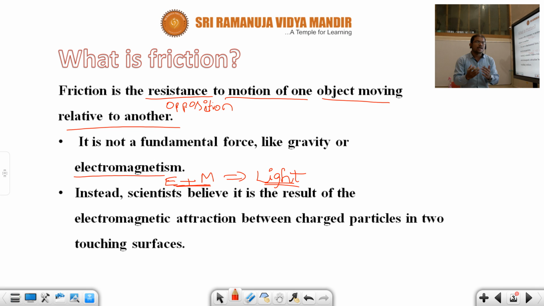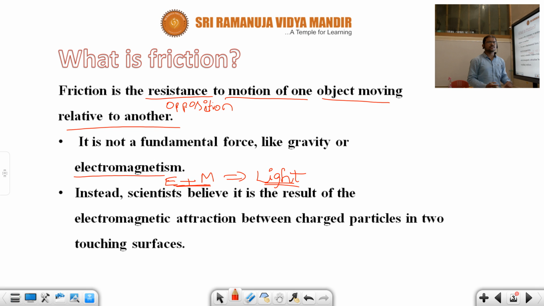Okay, children? Next. Instead, scientists believe it is a result of electromagnetic attraction between charged particles in two touching surfaces. See, children, attraction. What is the force, children? Attraction between what? Between charged particles.